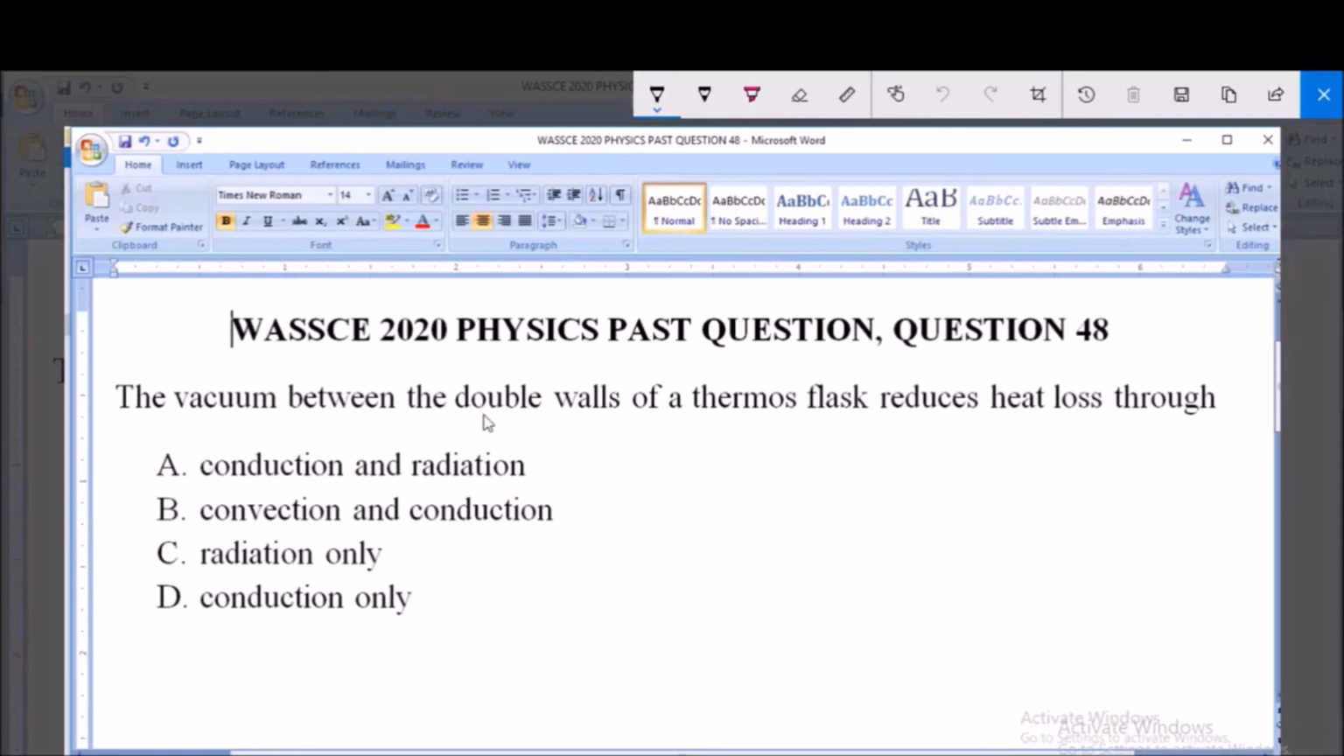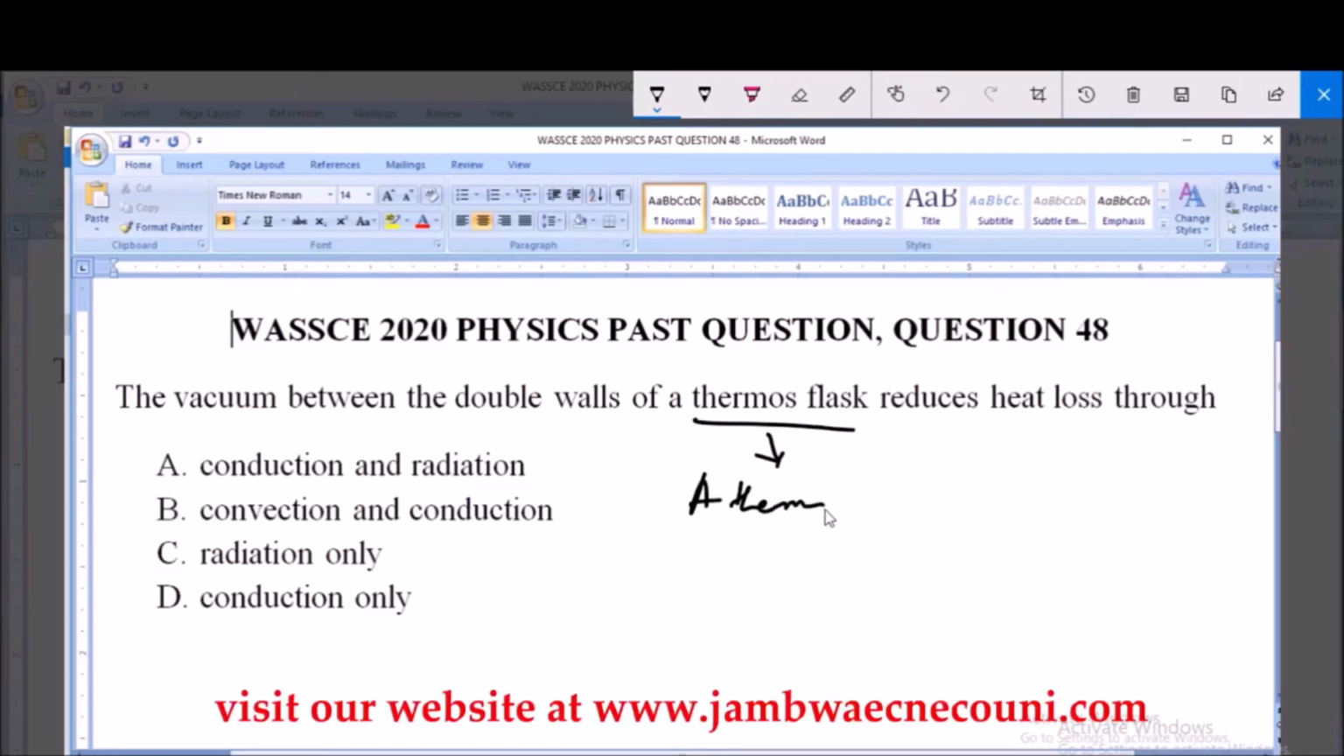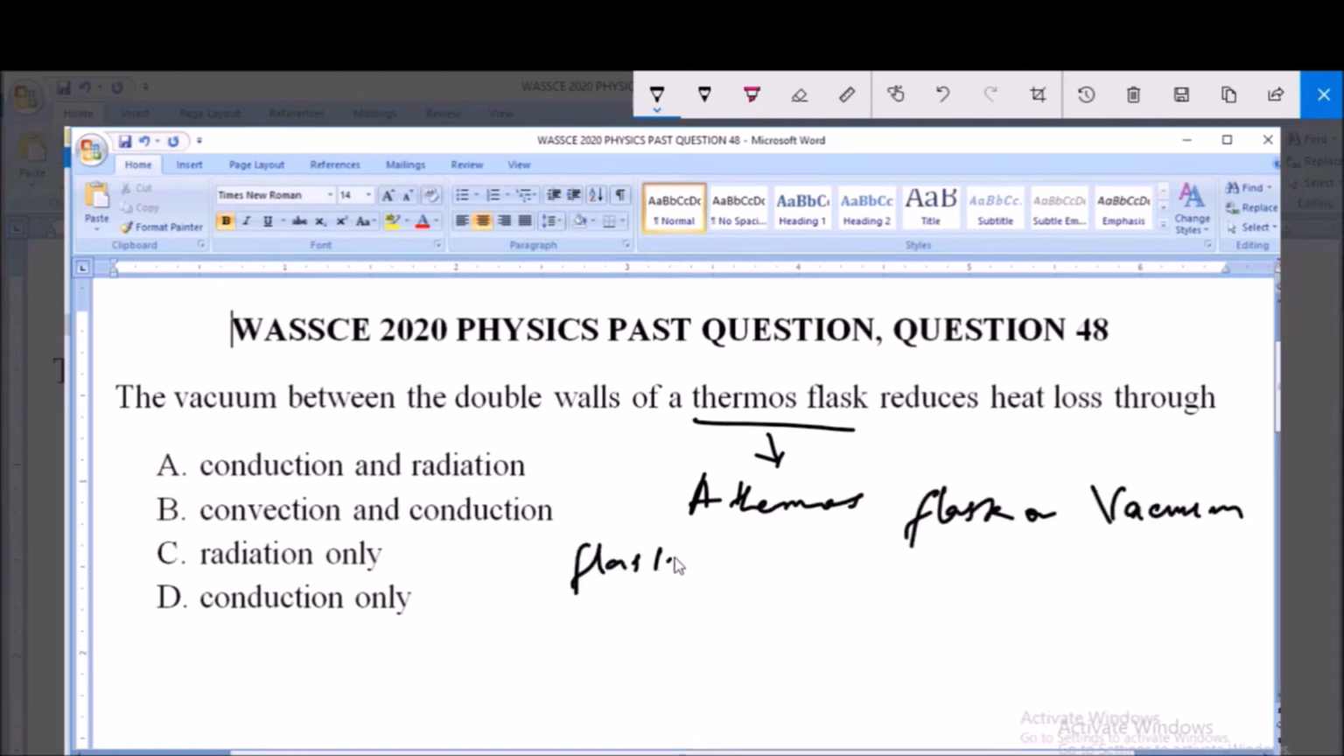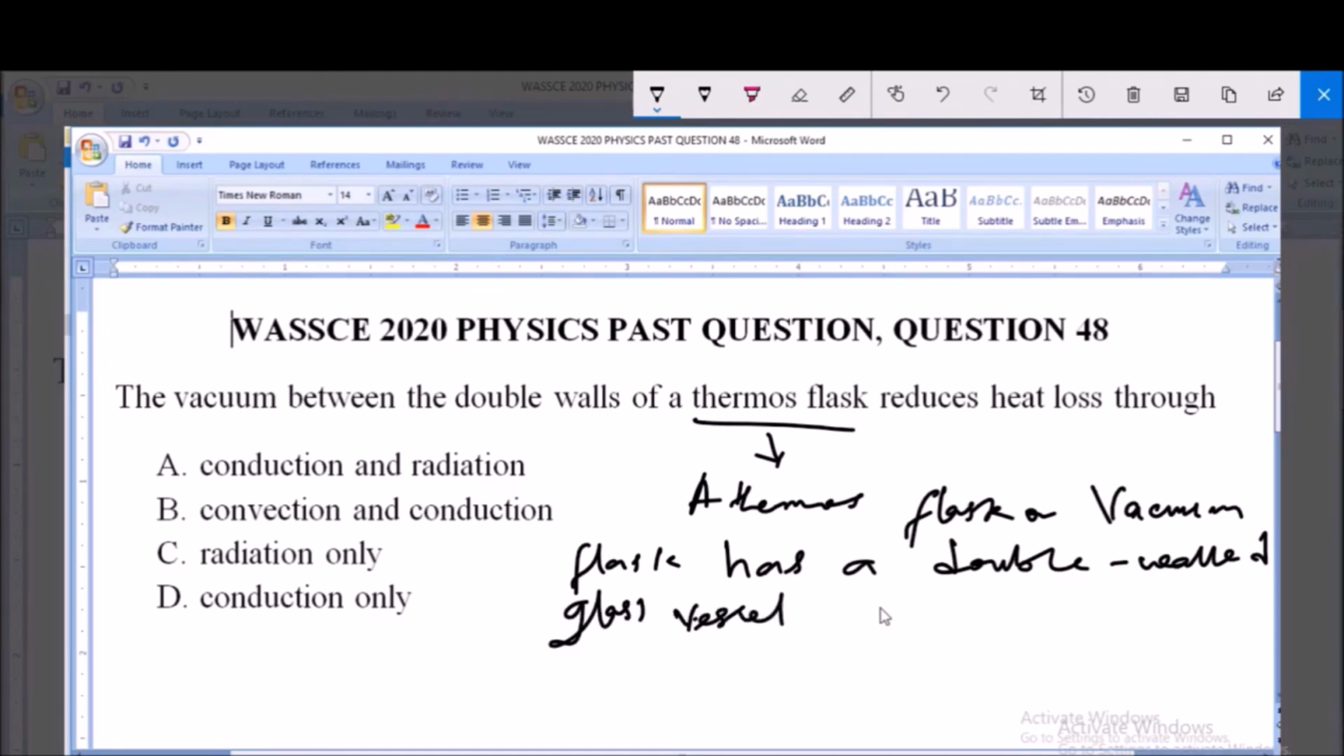Now, they say the vacuum between the double wall of a thermoflask. Now, what is a thermoflask? A thermoflask, or what is known as a vacuum flask, has a double walled glass vessel, a double walled glass vessel with a vacuum between the walls. That is, there is a vacuum between the walls.